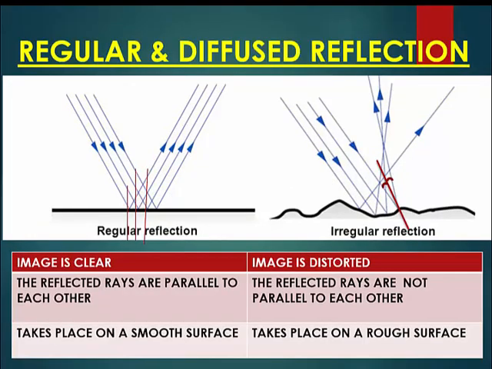Is this clear now? So see, what is the second law? The incident ray, the normal and the reflected ray, they all lie on the same plane. Are they all coming and meeting together at this point? So that means the second law is satisfied. Even in diffuse reflection, the laws of reflection are satisfied.